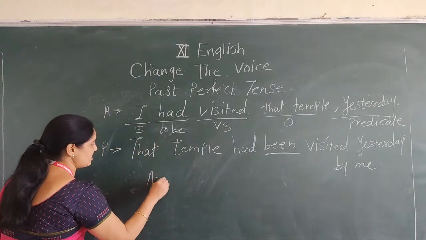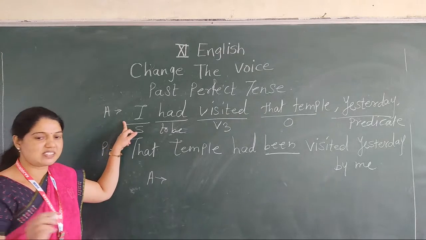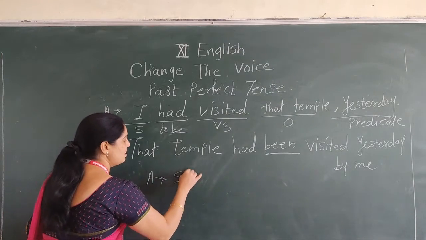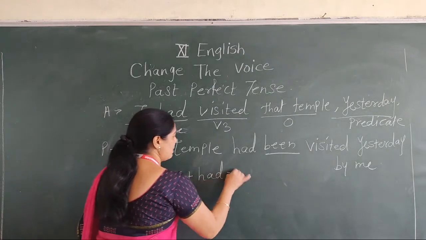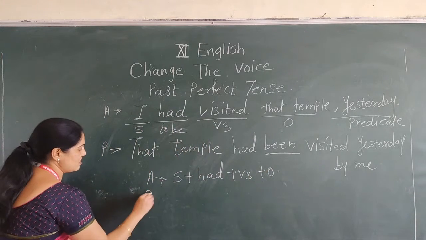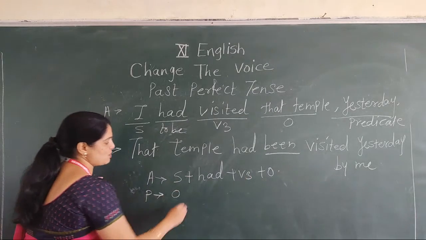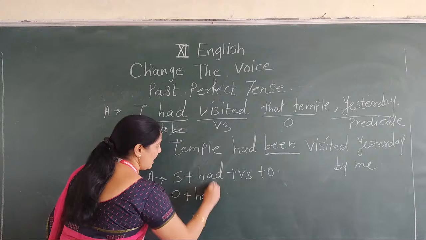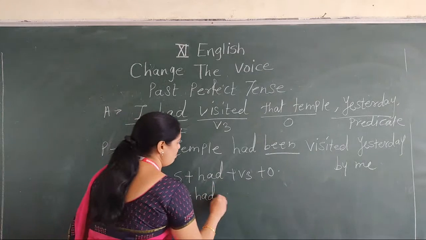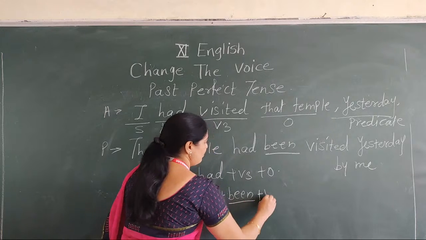Here is the structure. When the sentence is in past perfect tense, the structure is subject plus had plus V3 plus object. It's the structure of active voice. And in the structure of passive voice, the object comes into the place of subject. Then write down had, the same to be form. Then we use been. Then V3.